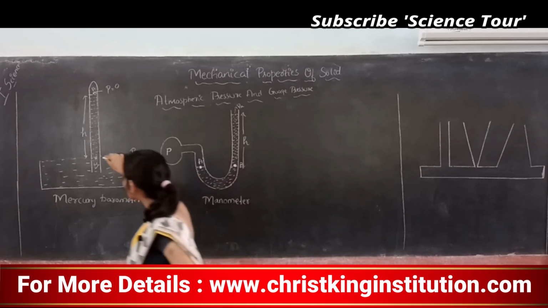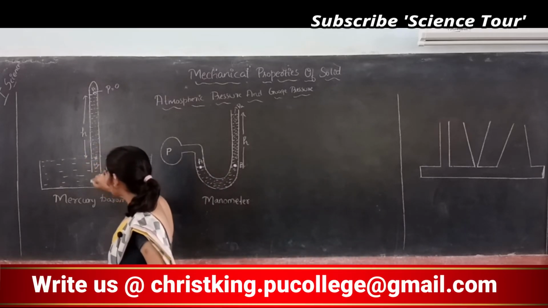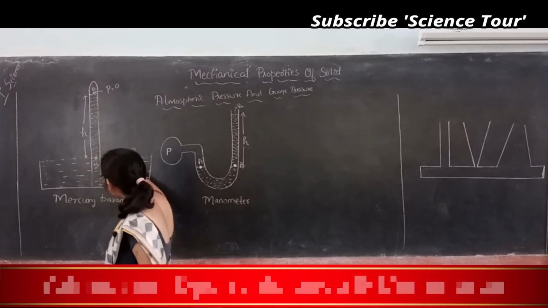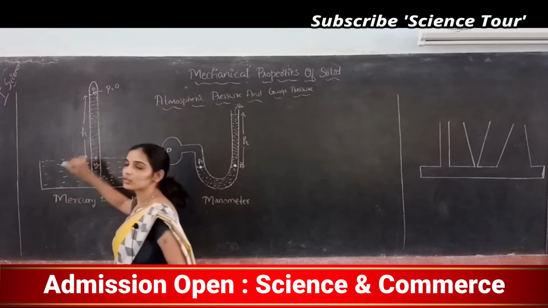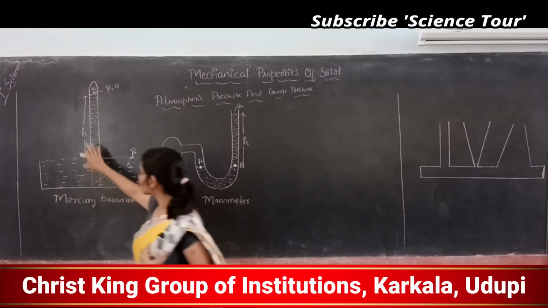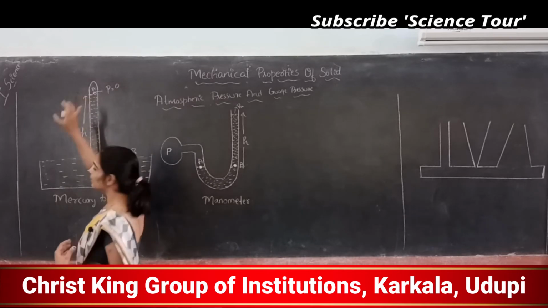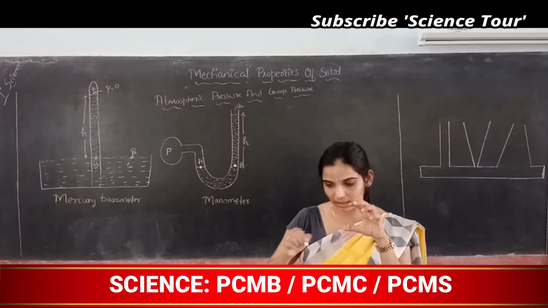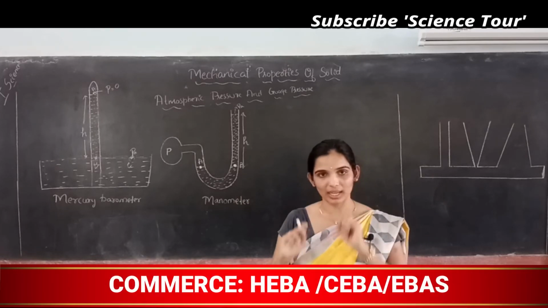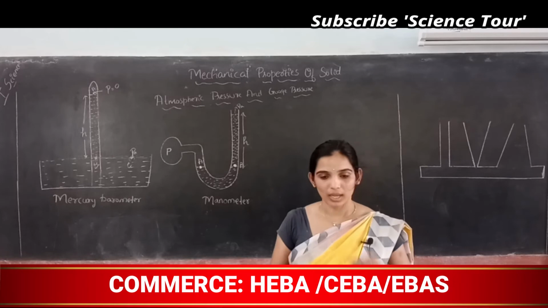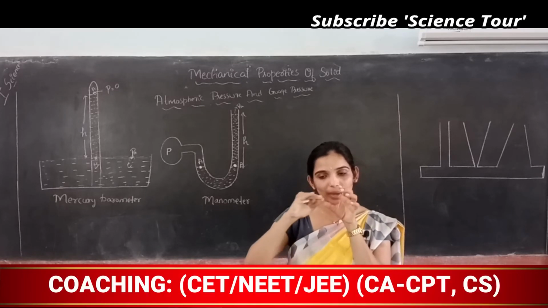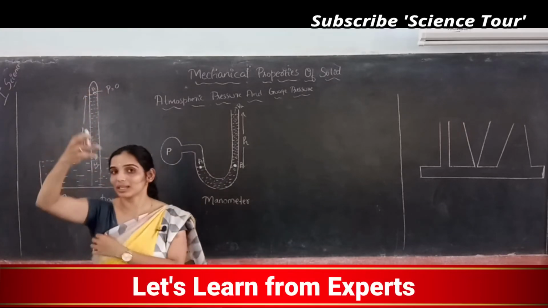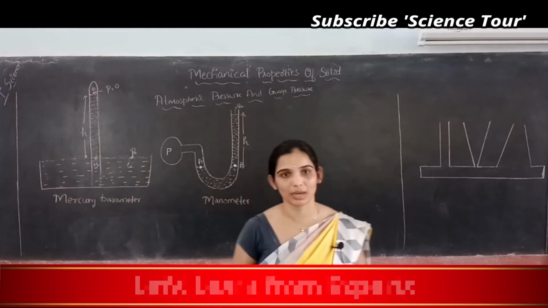How much height is it from the bowl level, because your test tube might be up to here, but you should measure it from here, because up here is the pressure which is equal to atmospheric pressure. So you should measure it from here up to where it is raised. Your test tube will have a marker, so mark the length, measure that and take it as h. And up to where the mercury is raised, here pressure is 0, because above that there is a mercury vapor I mentioned, so pressure is 0.